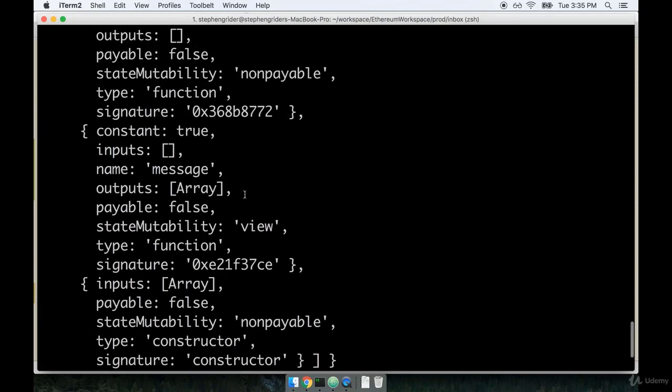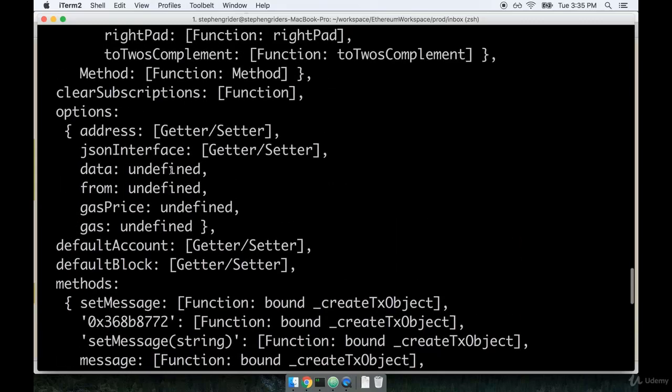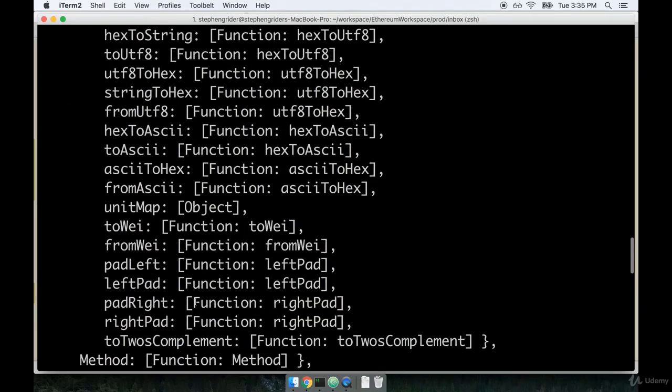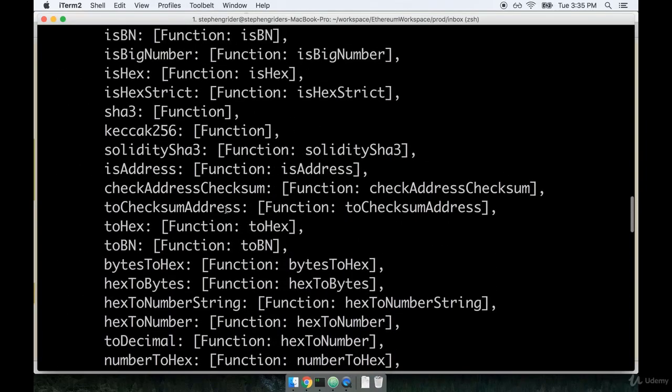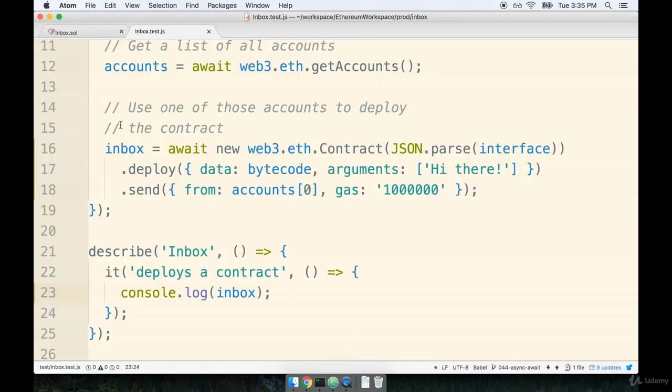Awesome, here it is right here. So this is the deployed contract. We're going to go over all the properties that are in here, or at least some of them, in just a moment. But for now, let's take a quick pause and we'll come back and discuss the code we wrote and interpret that console log that we just saw at the terminal. So I'll see you in just a minute.